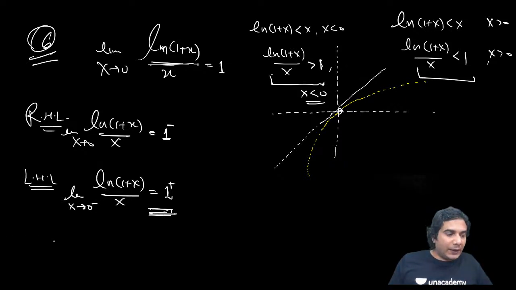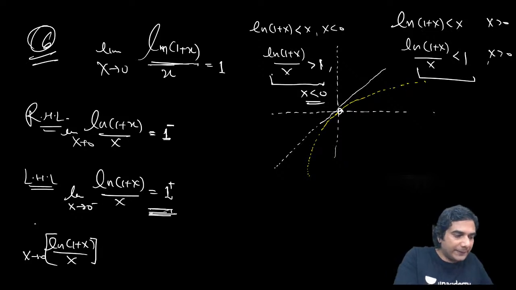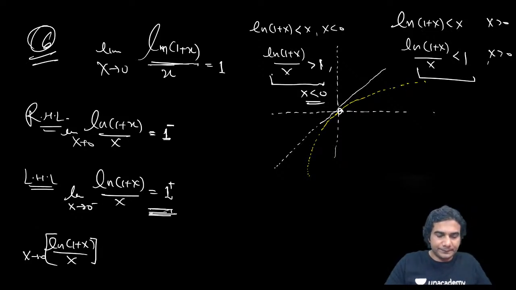If I ask you this question, greatest integer of ln of 1 plus x upon x, x approaching 0, now you can answer this easily. What will be the answer? Think about it.